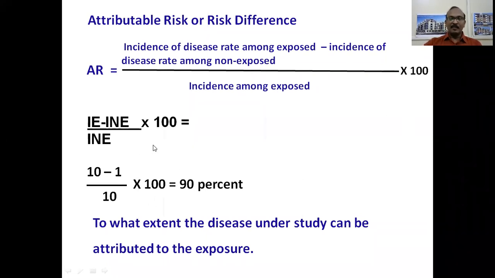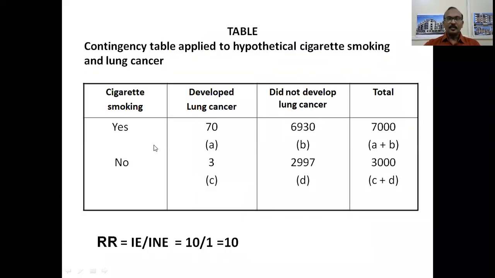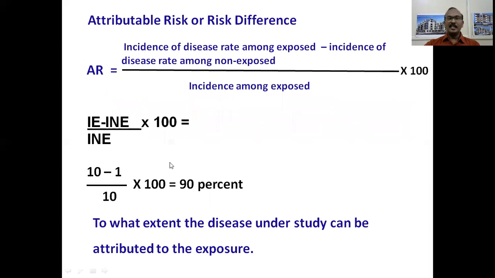So what we understand from the previous example is, the incidence of disease among exposed is 10, and the incidence of disease among non-exposed is 1. So if you look into this example, IE minus INE divided by IE into 100. So 10 minus 1 by 10 into 100 is 90%. It means that 90% of the lung cancer among smokers can be attributed to smoking, or 90% of the lung cancer among the smokers can be eliminated if cigarette smoking is banned. So it tells us to what extent the disease under study can be attributed to the exposure. So 90% of the lung cancer among smokers is due to smoking.